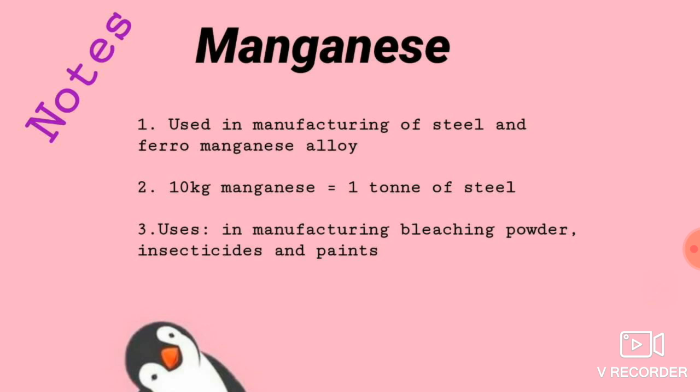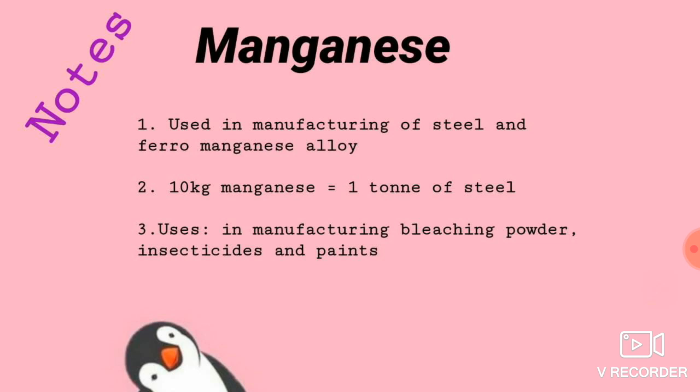And for making steel, we are using manganese, right? Do you know for what? For hardening the steel. The steel should be hard for construction, right? So for hardening purpose, they will add manganese in the final process. And for making 1 ton of steel, we need to add 10 kg of manganese.